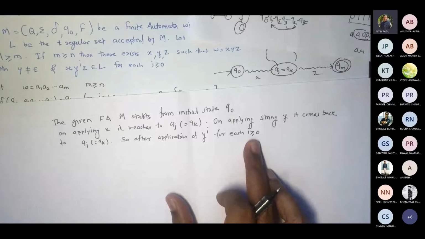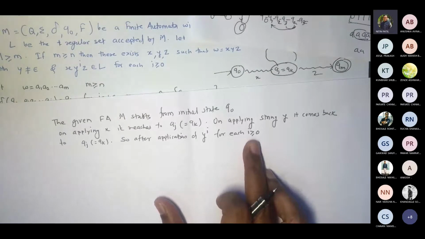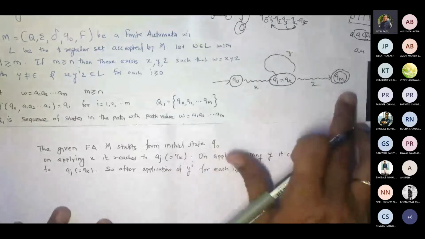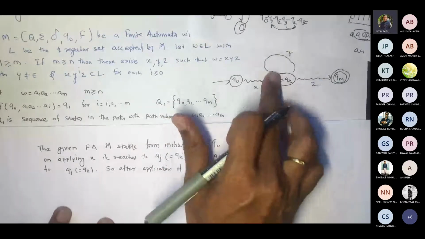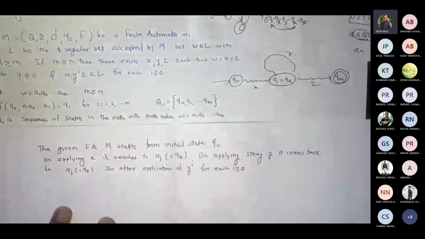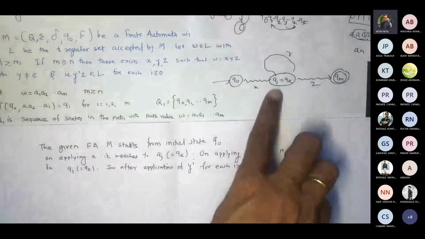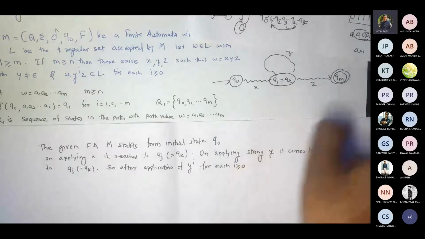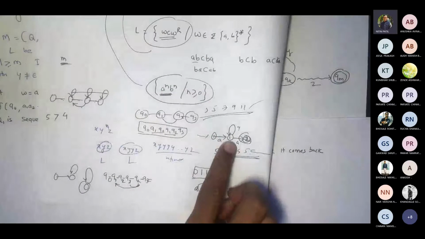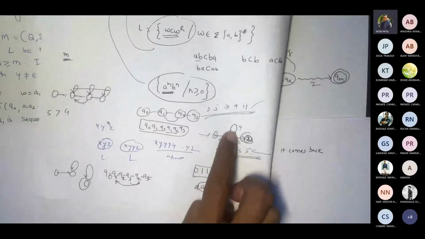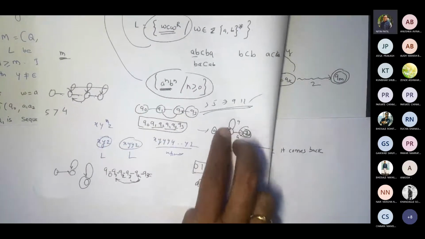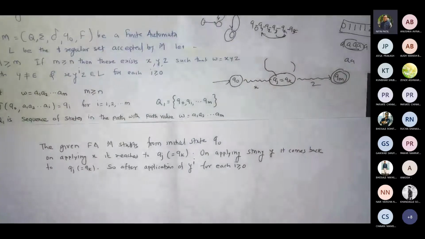But initially my y is not empty. I'm just not following y at all. I'm directly reaching Qm without following this. So the number of times that I want this repetition can be decided, but the minimum is 1. But what if I don't take that path at all? Because with the assumption Qj equal to Qk, if I don't take this path at all, that means I don't pump it. So I can pump it more than one time, or maybe not at all. That's what we are talking about here.